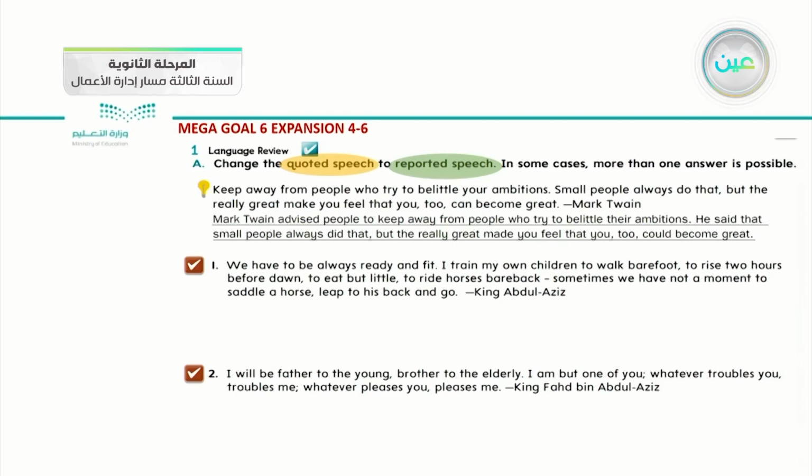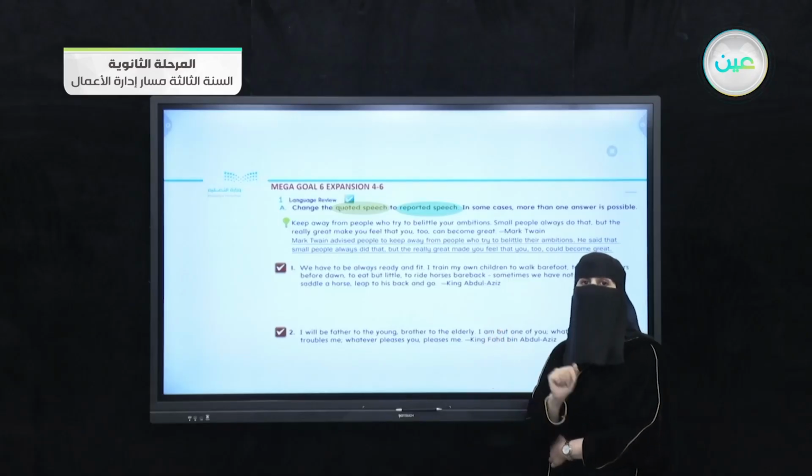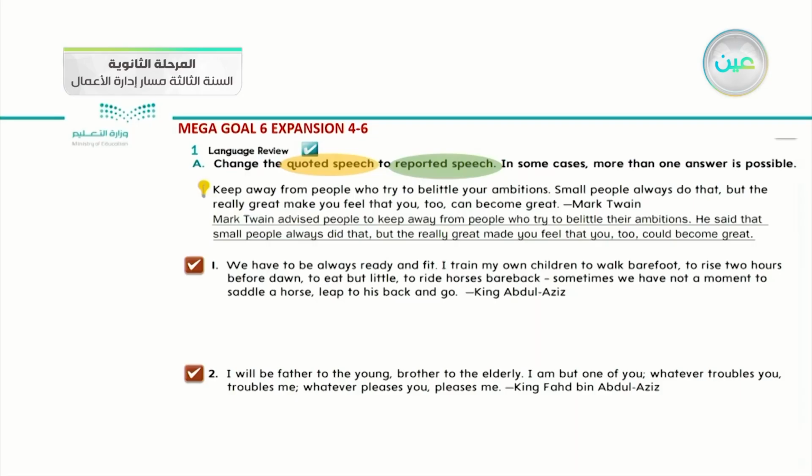What shall I do? Mark Twain advised people to keep away from people who try to belittle their ambitions. So he advised people, which means that we report the speech and we make it a noun clause. He said that, this is the second part.